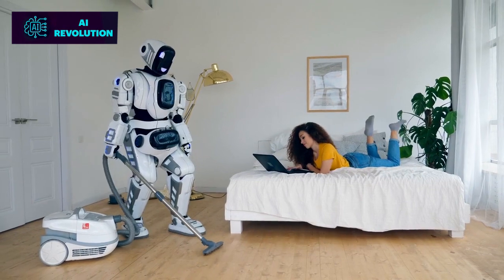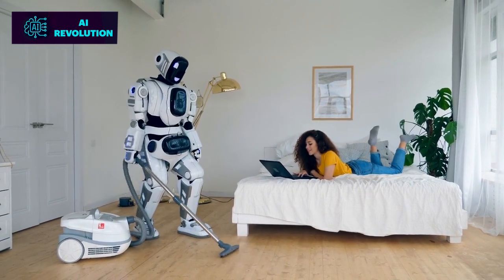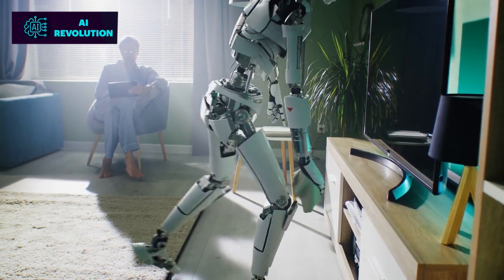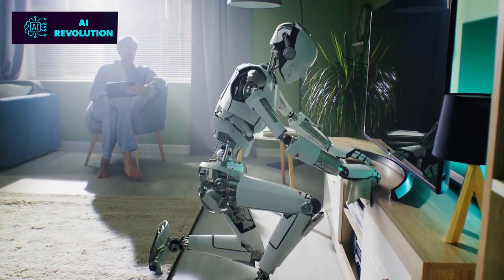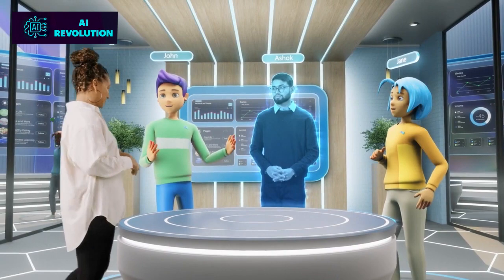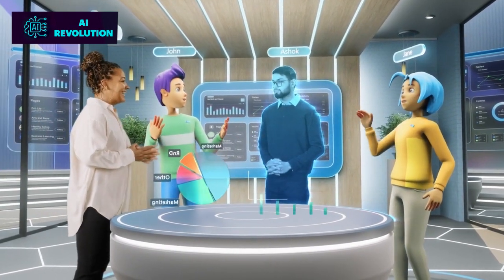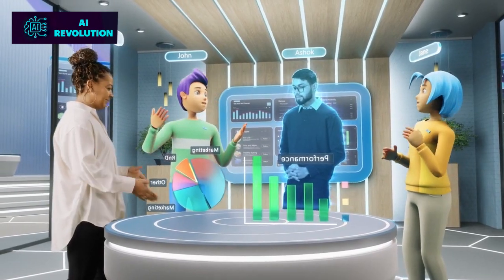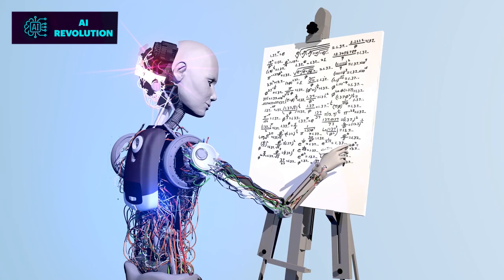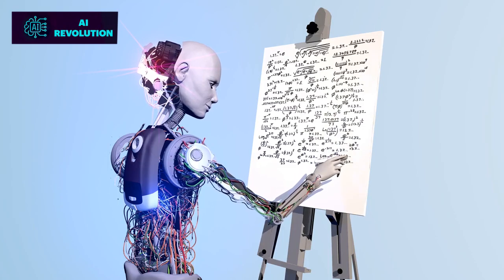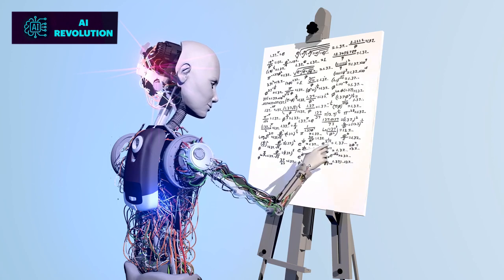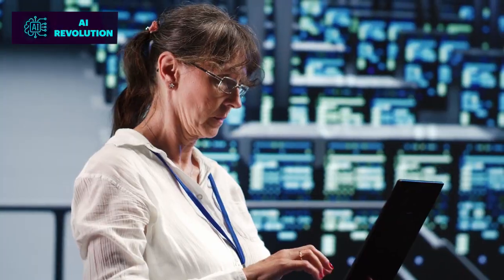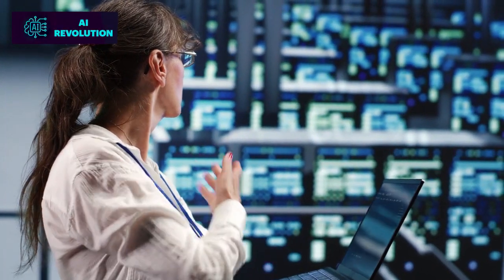Bard is still under development, but it has already learned to perform many kinds of tasks. It will try its best to follow your instructions and complete your requests thoughtfully. It will use its knowledge to answer your questions in a comprehensive and informative way, even if they are open-ended, challenging, or strange. It will generate different creative text formats, like poems, code, scripts, musical pieces, email, letters, etc. It will try its best to fulfill all your requirements.